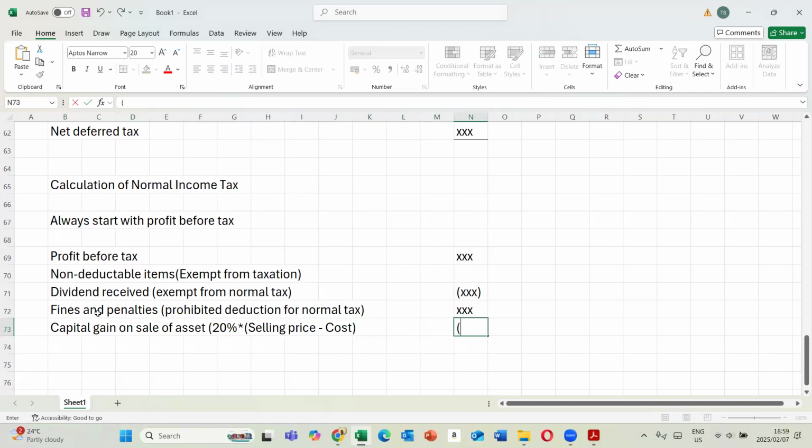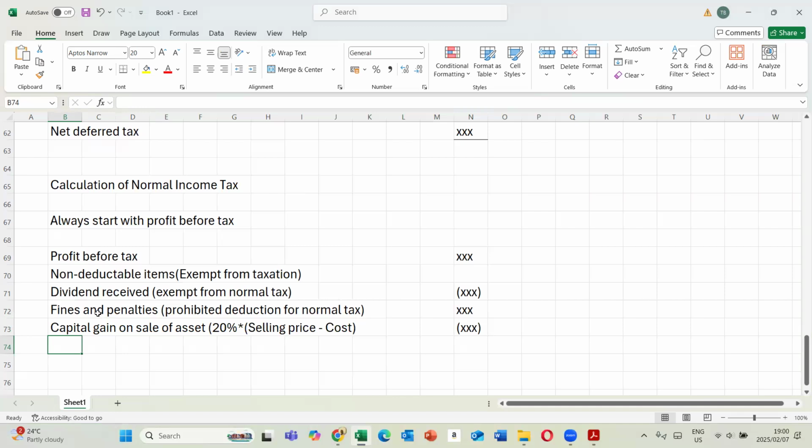But because this amount was a gain, the accountant added 100% as profit, which means 20% of this amount is not supposed to be taxed. Remember, we explained that CGT is actually at 80%, so we reverse the 20%.